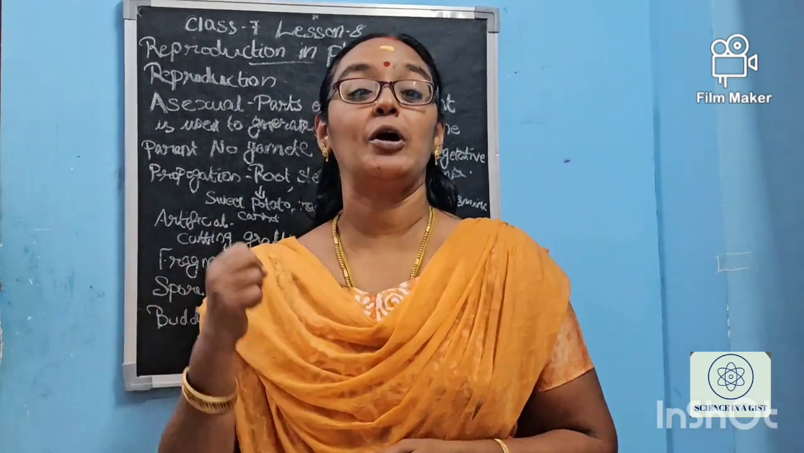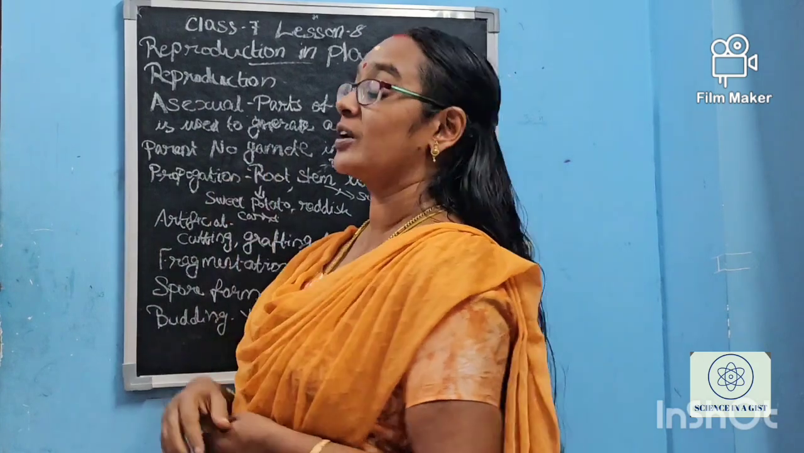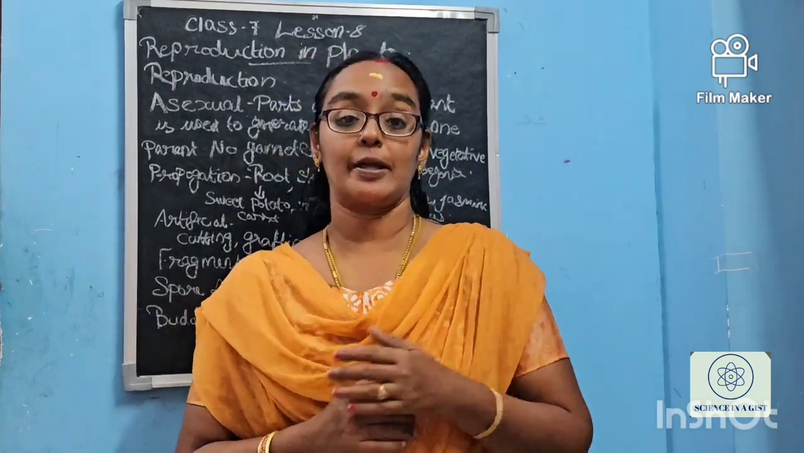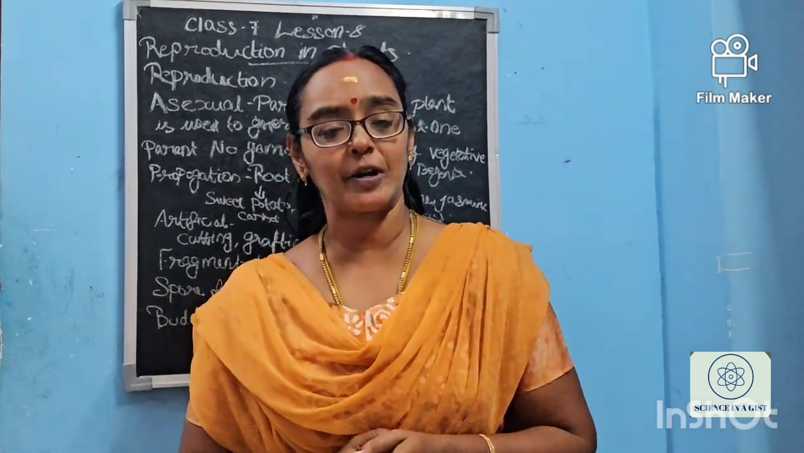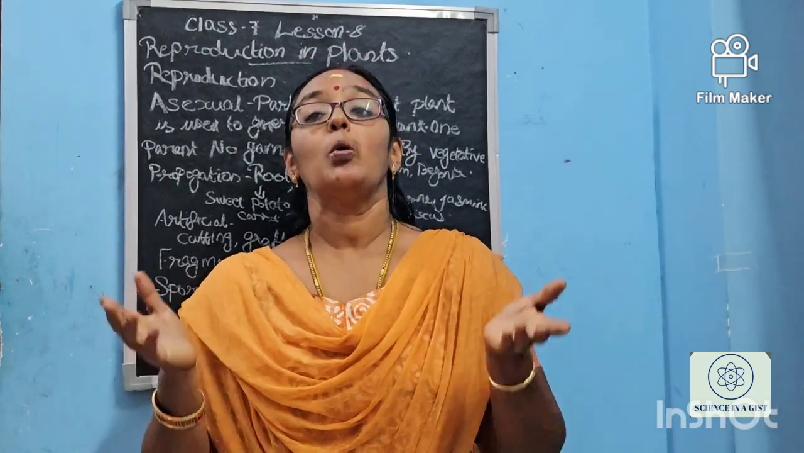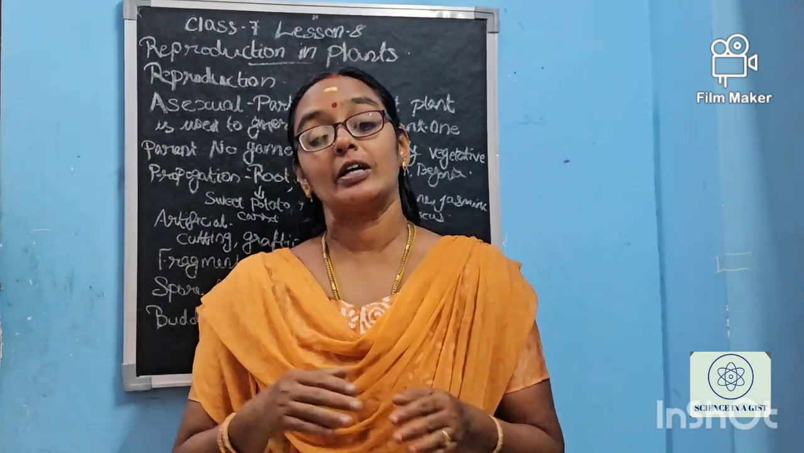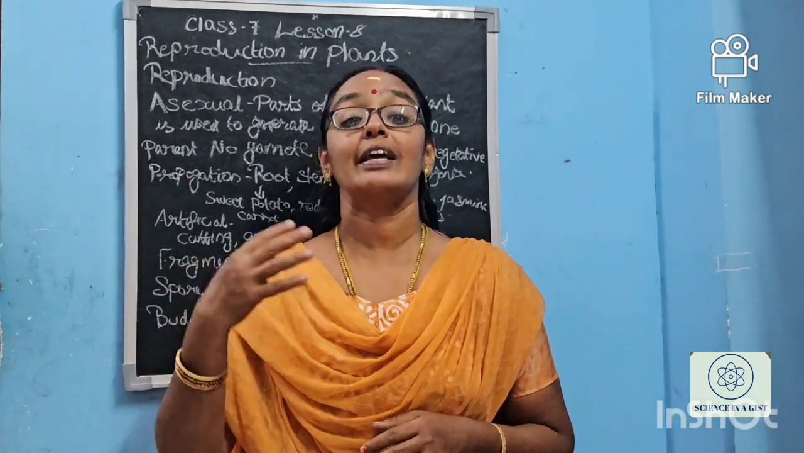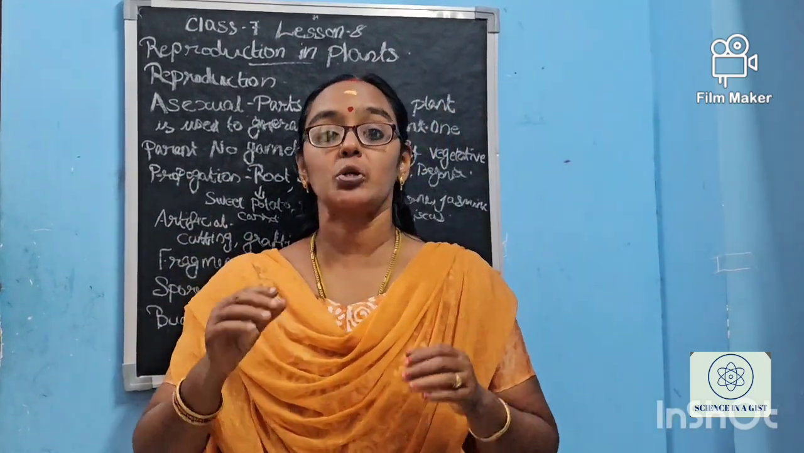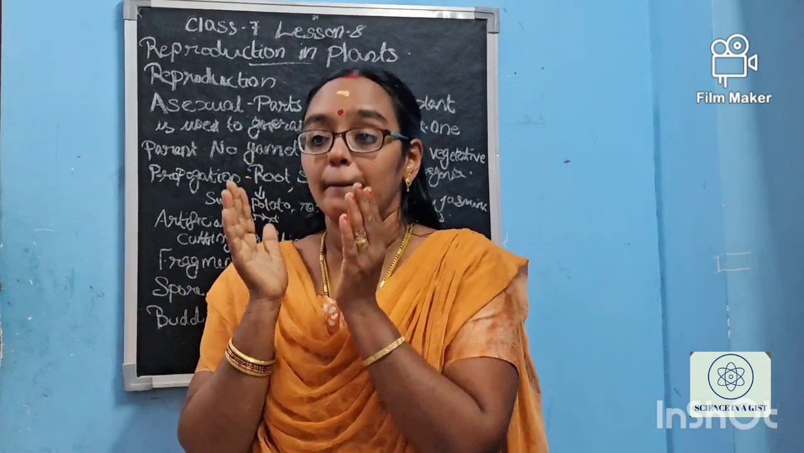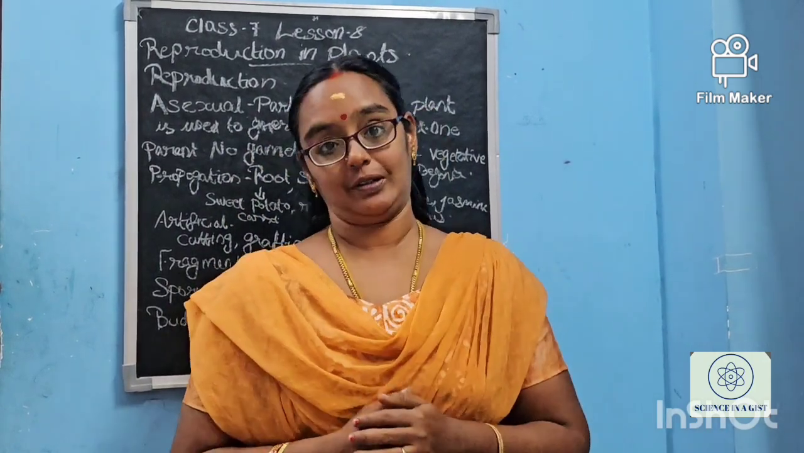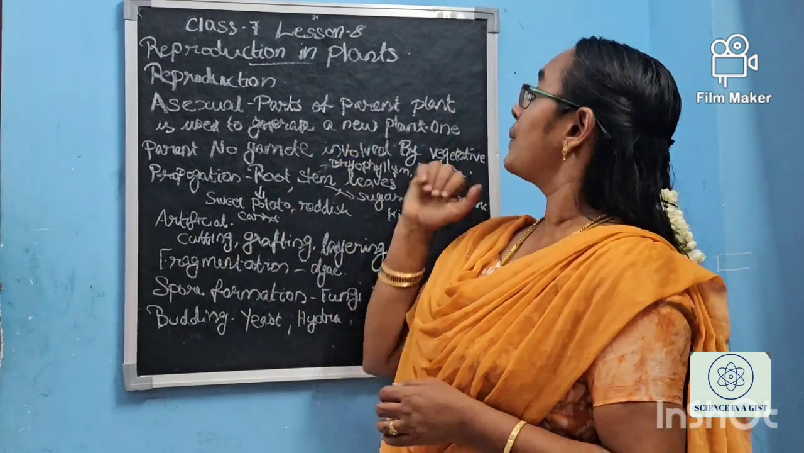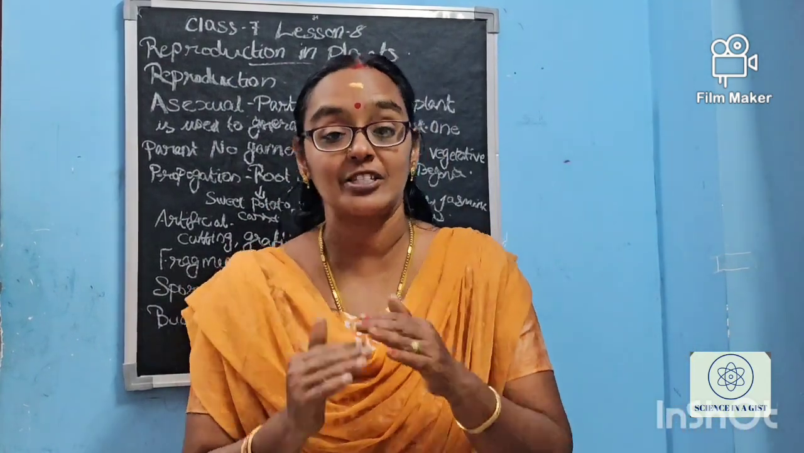So the reproduction can be of 2 types, ma'am. One is asexual reproduction and the other is sexual reproduction. Asexual reproduction means the reproduction without involving the formation of zygote or fertilization, and also within the plant's parts itself the reproduction is occurring. That is, the parts of the plants are used for generating new plants.